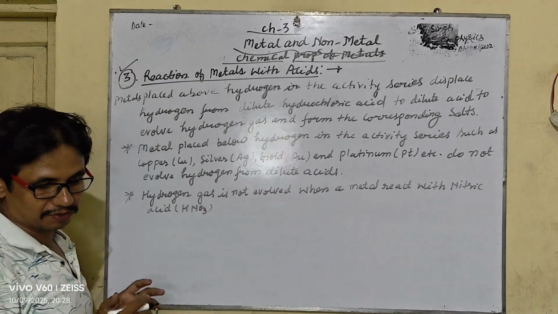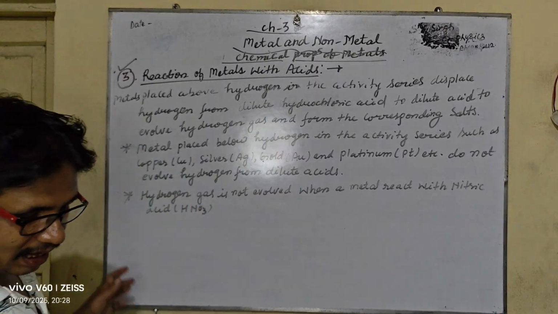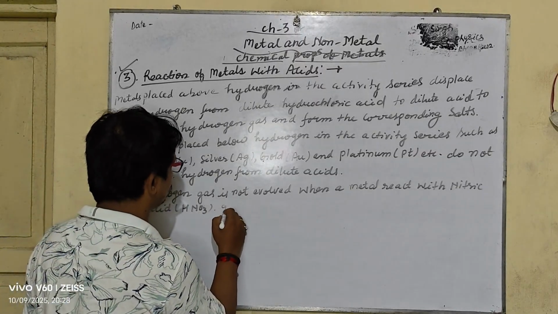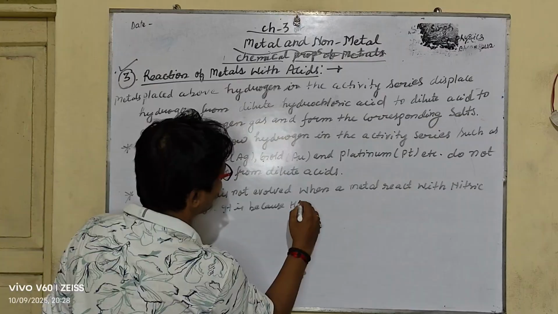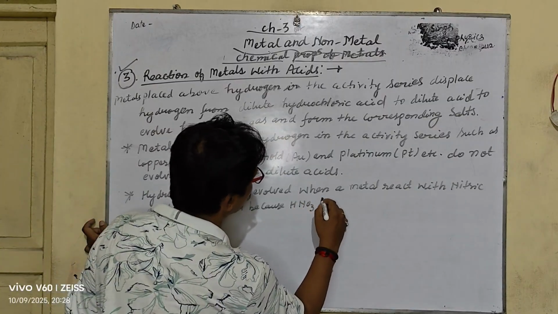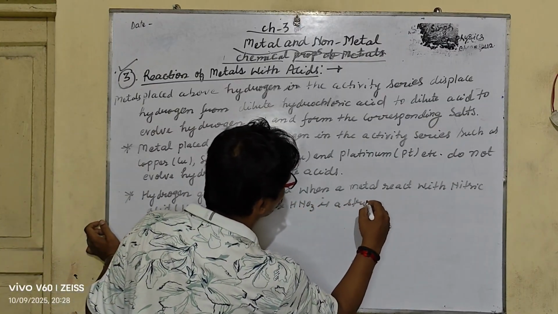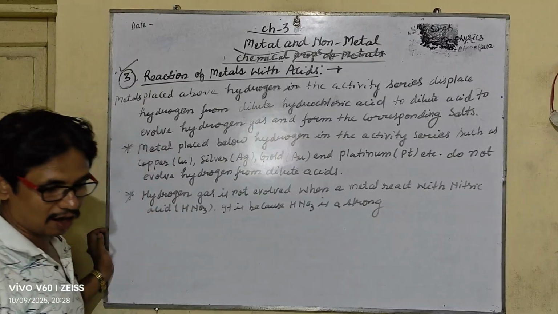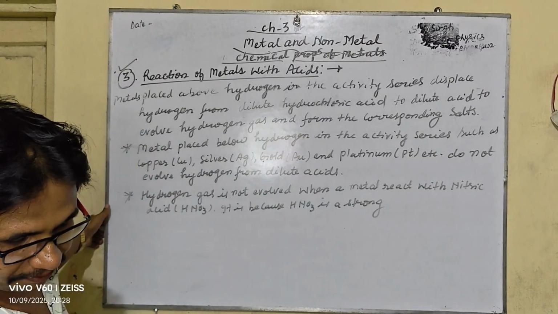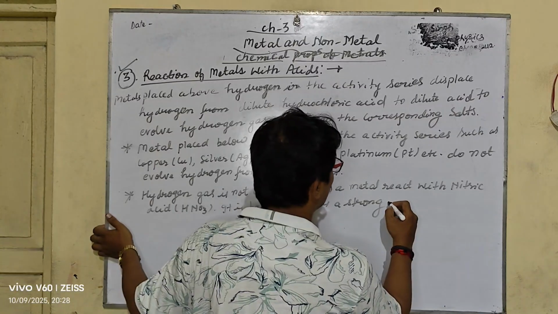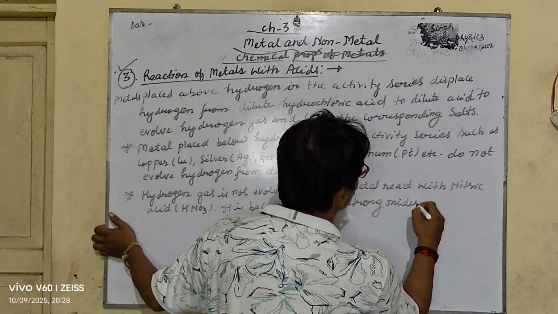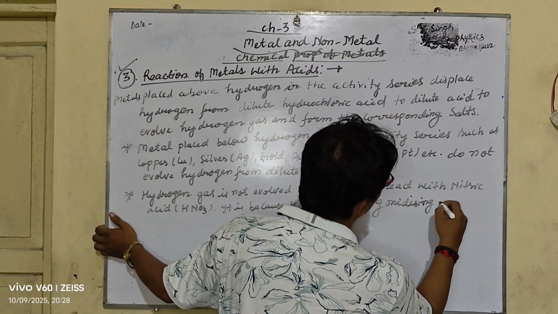It is because HNO3 is a strong acid and a strong oxidizing agent, and it oxidizes